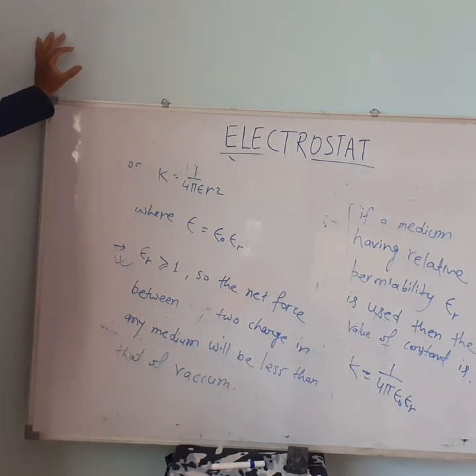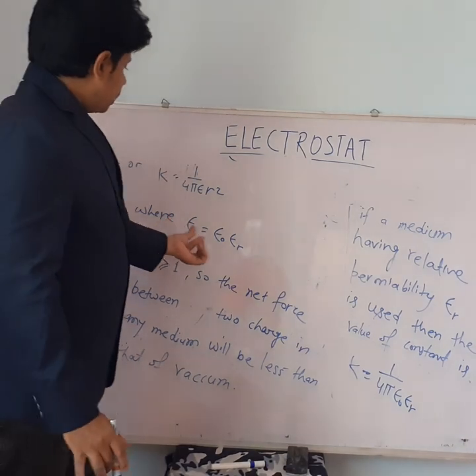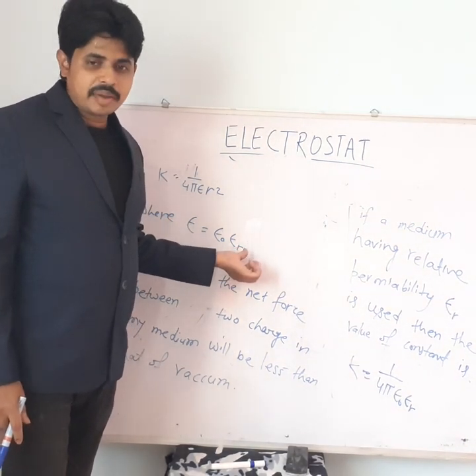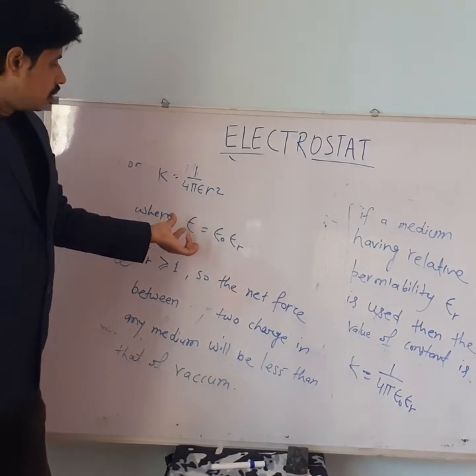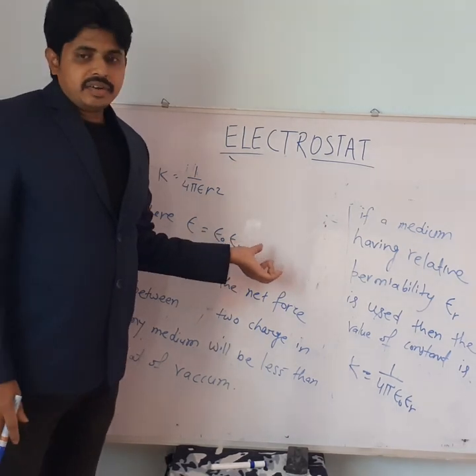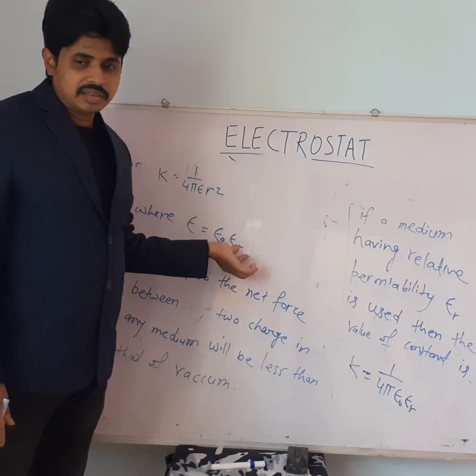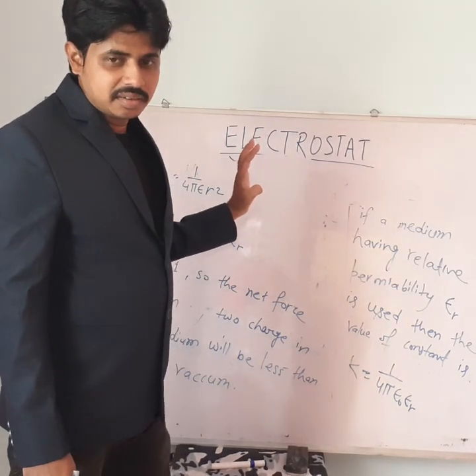So the maximum force can be applied in vacuum, and if we change the medium, the force will decrease a little bit, and exactly it will be epsilon r times less. The force will be reduced by epsilon r times. Suppose it is inserted in oil, and let the relative permittivity of that oil be, for example, 10.